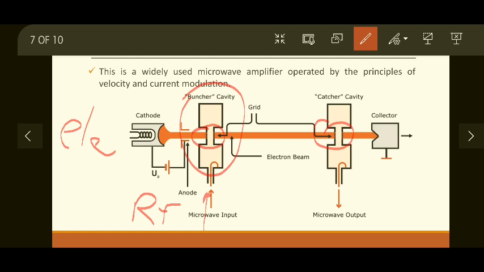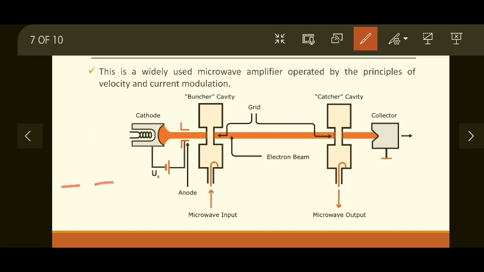If I have to talk about how the modulation process occurs, I will just explain briefly. This is the electron beam, this is the microwave input. Because of the grid, an electric field is generated across the cavity, so it will be an alternating voltage.